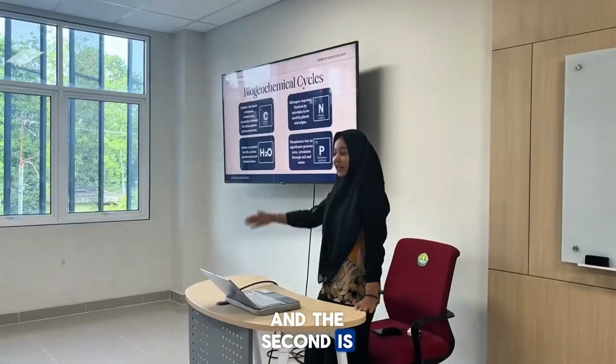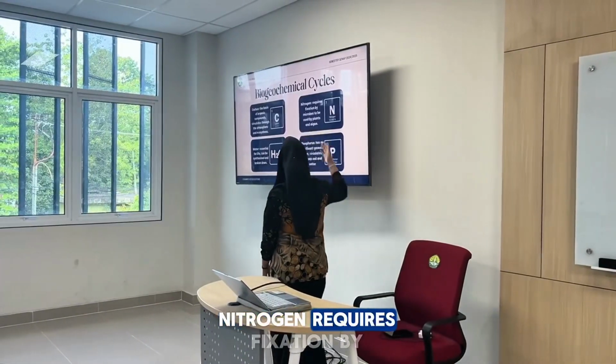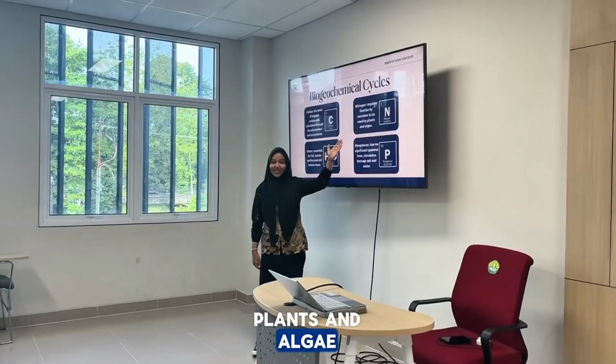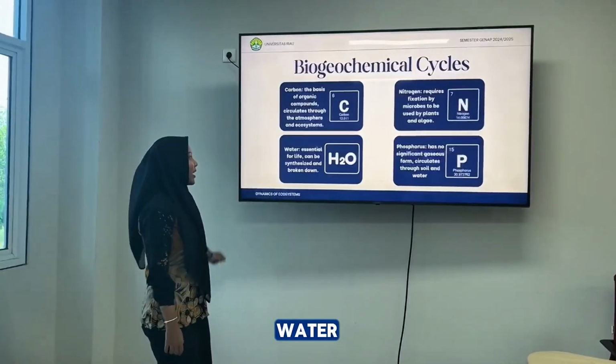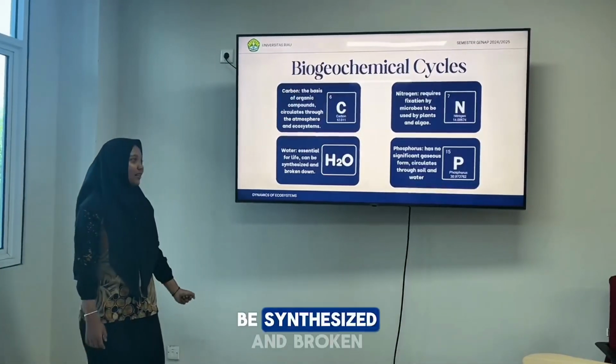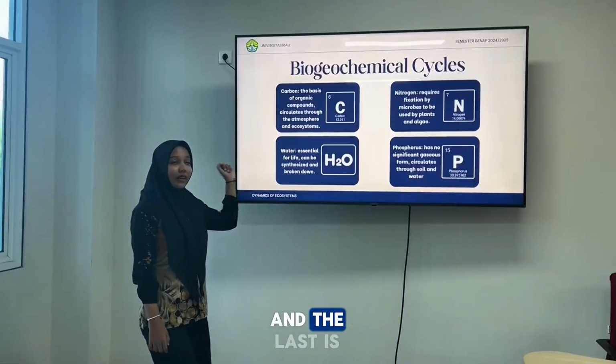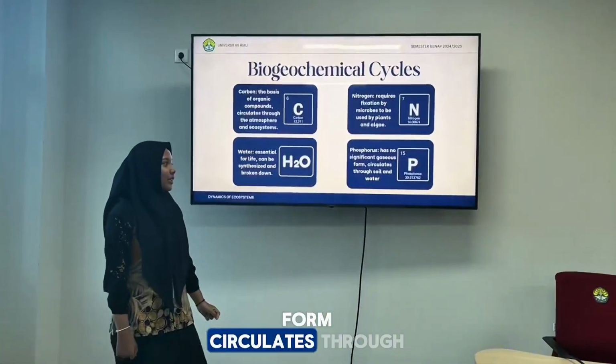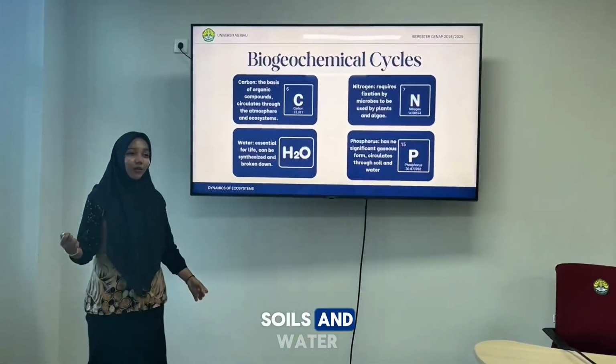And the second is nitrogen. Nitrogen requires fixation by microbes to be used by plants and algae. And the third is water, essential for life, can be synthesized and broken down. And the last is phosphorus, has no significant gaseous form, circulates through soils and water.